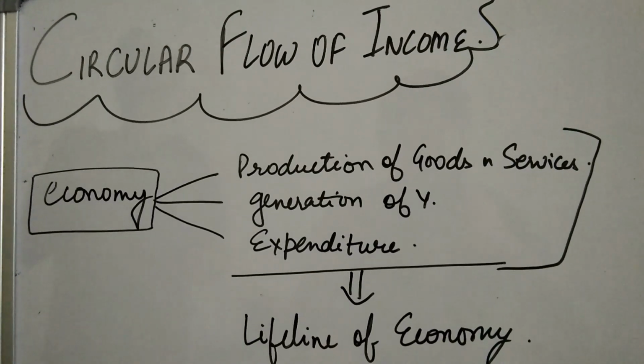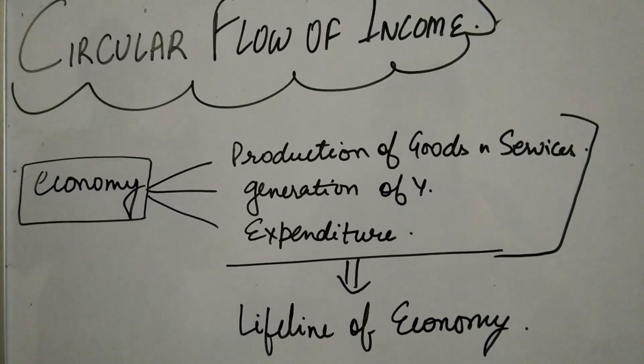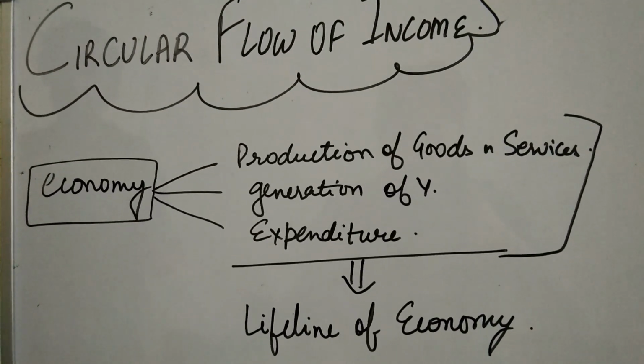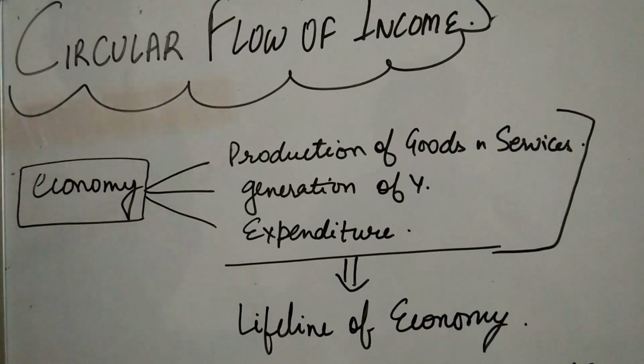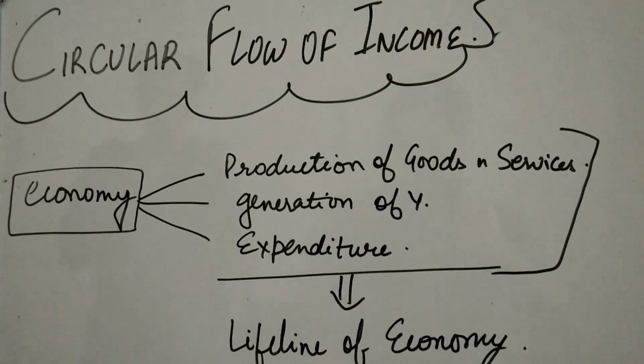As you all know, in an economy there are three major activities happening, and these activities are never ending. Whenever all these activities stop, it will lead to a situation of stagnation.